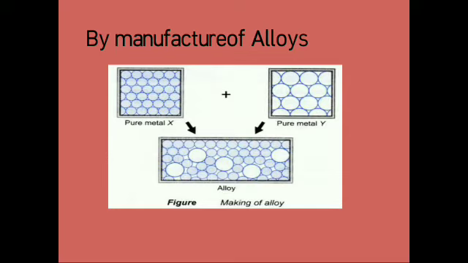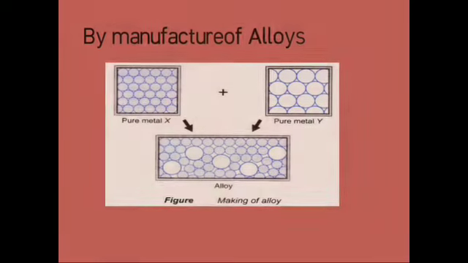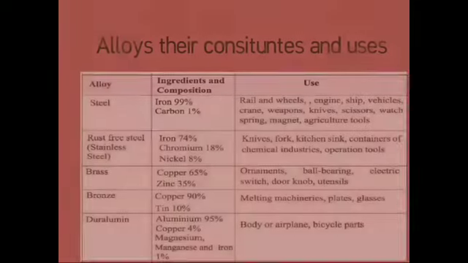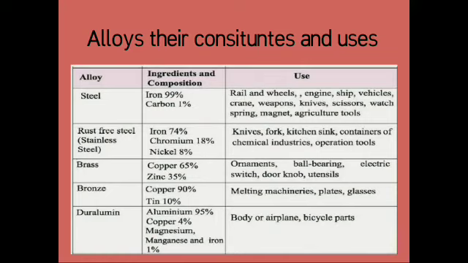This mixed metal is called an alloy. Alloys are tougher and resistant to corrosion. That means they do not corrode easily. Now see the different alloys, their constituents and uses.